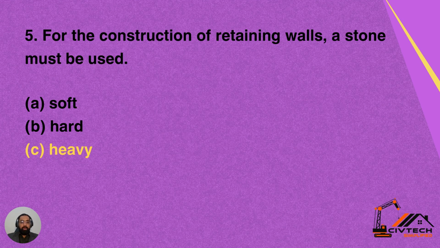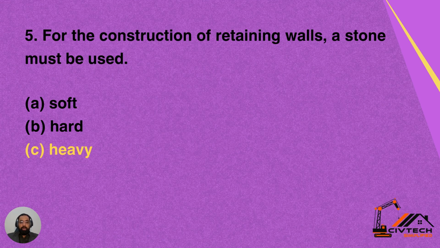Then we have question number 5. For construction of retaining walls, a stone must be used. Option A, having soft texture; option B, hard; option C, heavy.